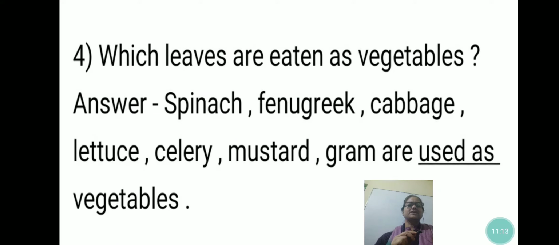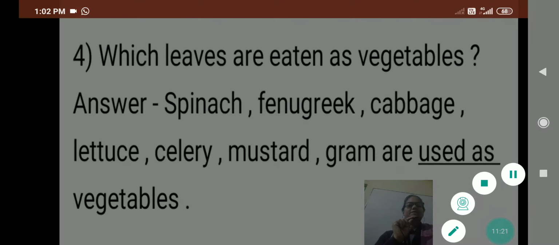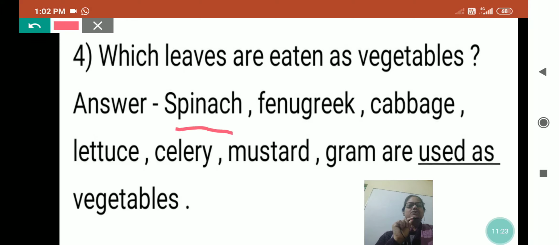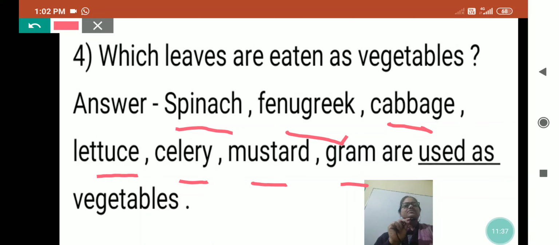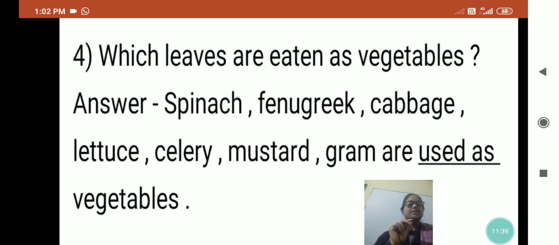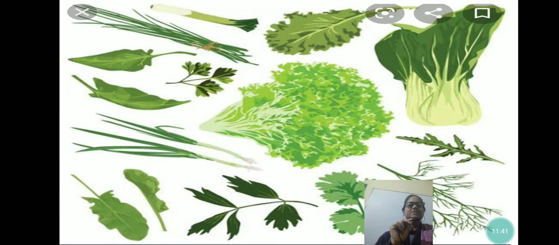Which leaves are eaten as vegetables? Here are some examples: spinach, fenugreek, cabbage, lettuce, celery, mustard, gram are used as vegetables, and almost all the pulses leaves we use as vegetable, and it is a very healthy diet, my dear. See the different types of leaves which we use as vegetable.